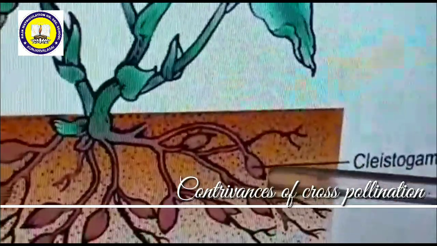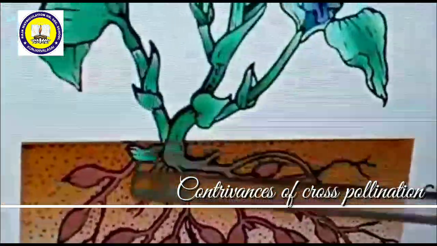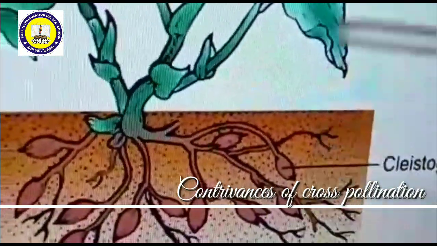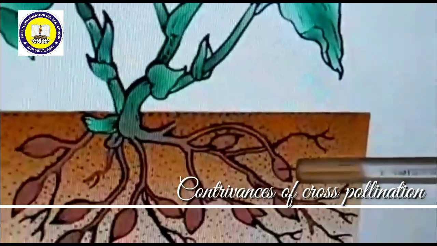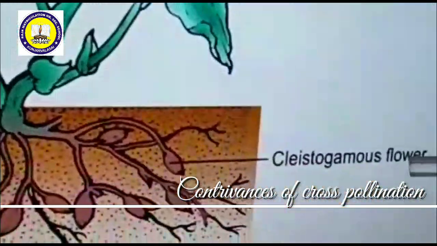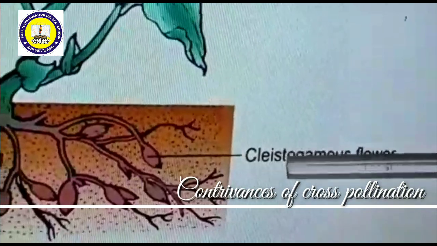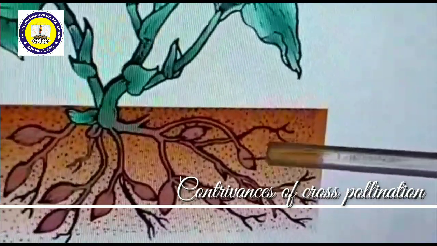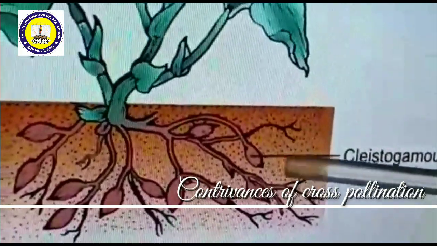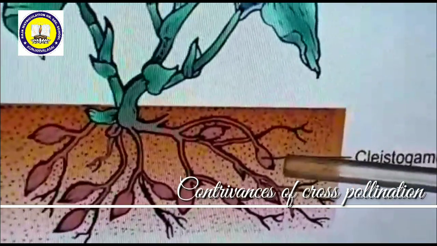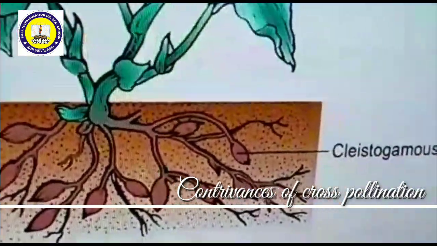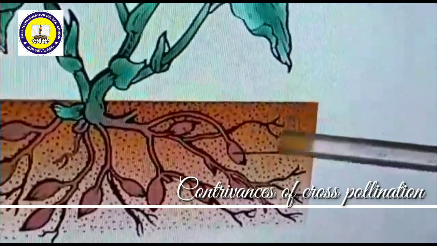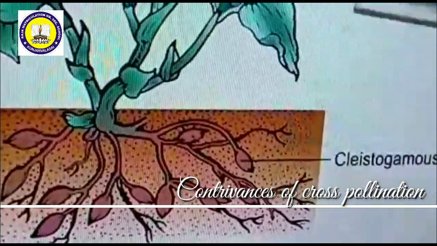But this flower is Clistogamous flower. Clistogamous means what? The flowers remain closed. So this is a subterranean underground rhizomatic flower. Some of the flowers are present underground. This is an aerial flower, and this is an underground flower. Clistogamous flowers are completely closed. That means both androecium and gynoecium are present inside the bud-like flower itself. This flower remains closed and never opens at all. Such flowers are called Clistogamous flowers. In this condition, only self-pollination is possible, that is autogamy alone.